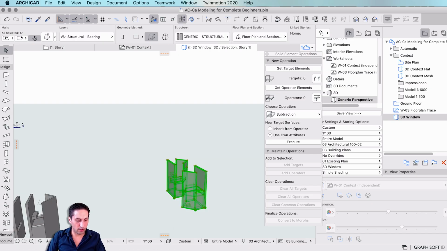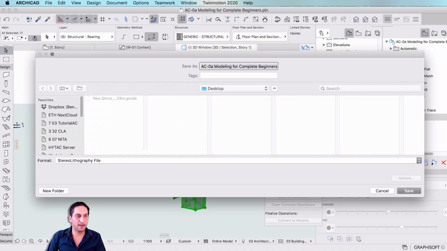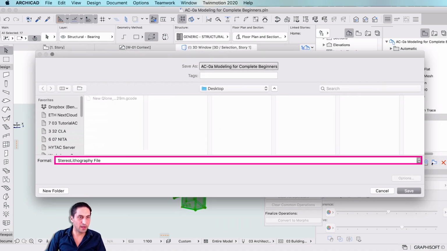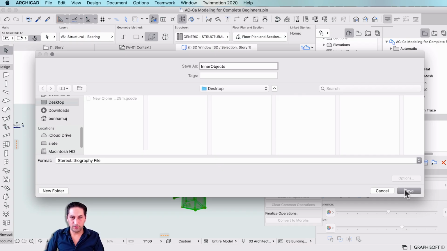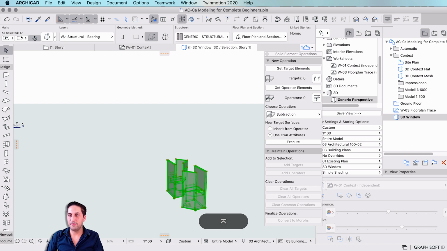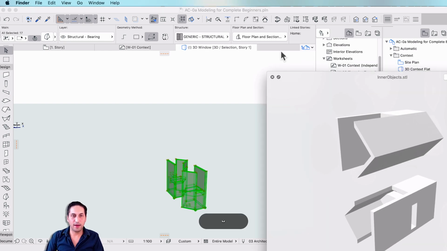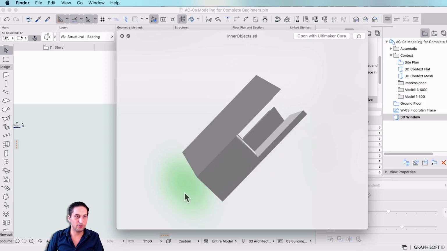Now I can select all of it, F4 to isolate, and Shift Command S to save as an STL, stereolithography. I want this to be saved in my desktop. And I tell it this is the inner objects. And the scale is going to be 1:100. I save that. And if you're on a Mac, you should be able to visualize the STL like this, and you should be ready to 3D print this in any slicer available.